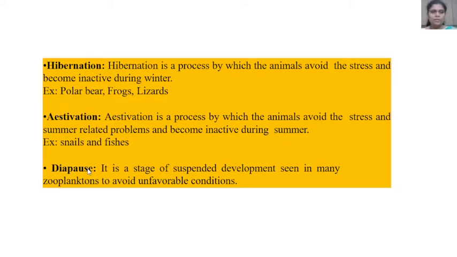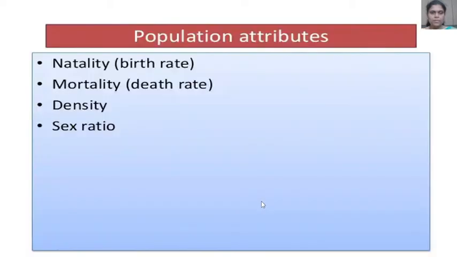Example, snails and fishes. Then next, what is meant by diapause? It is a stage of suspended development seen in many zooplanktons to avoid unfavorable conditions.